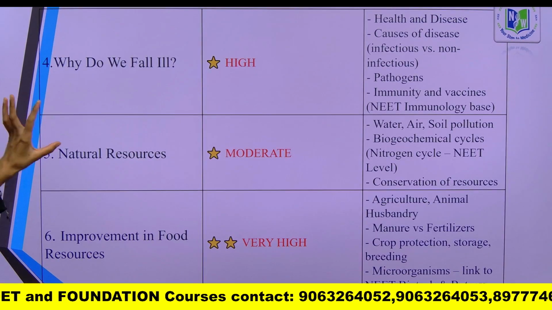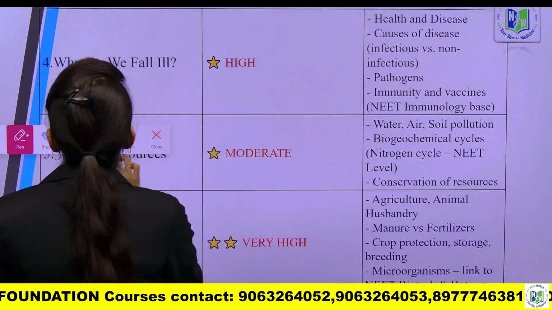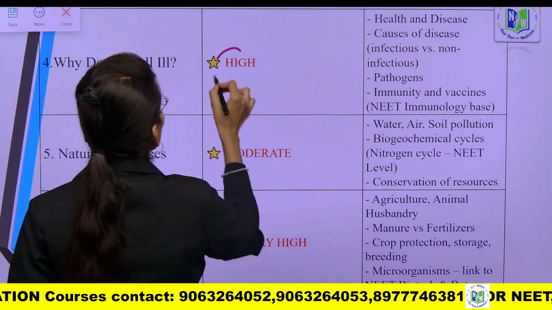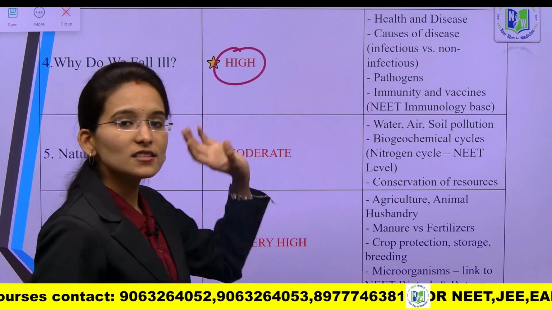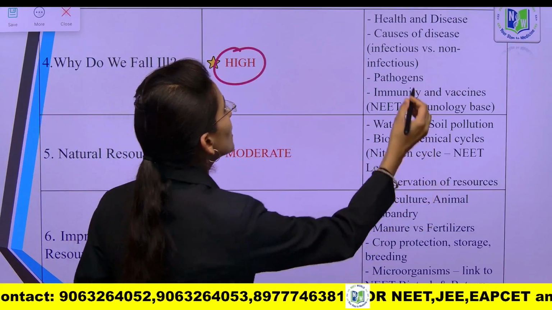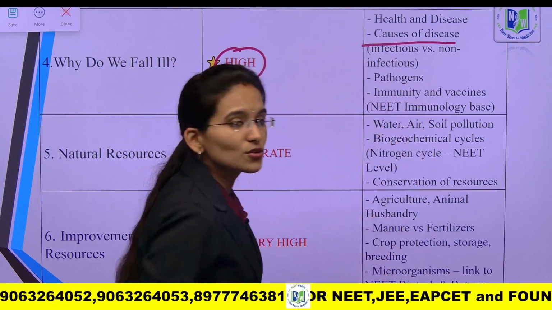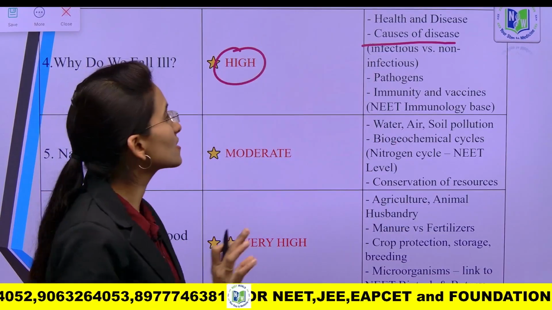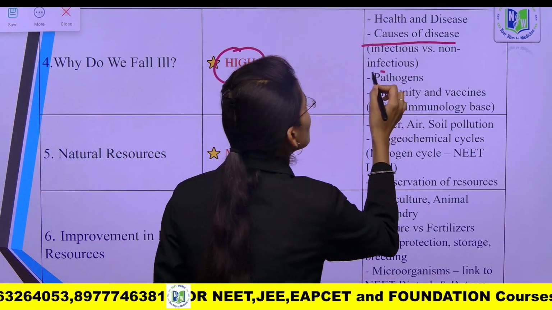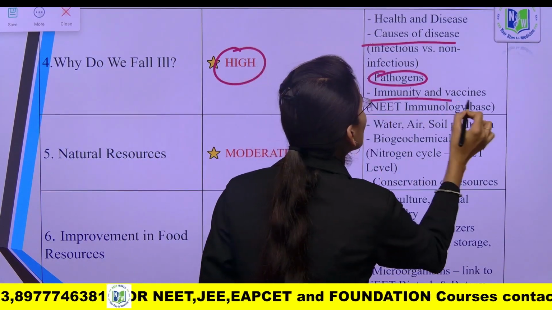Yes. Next we are going to look into the 4th chapter. Yes, why do we fall ill? So this is also one of the most important chapters. So from this chapter you need to focus upon the causes of diseases. You need to learn different types of diseases, using the causes, next pathogens, immunity and vaccines.